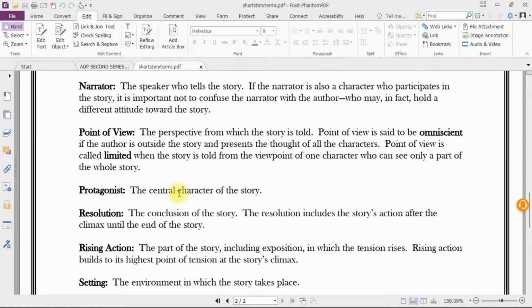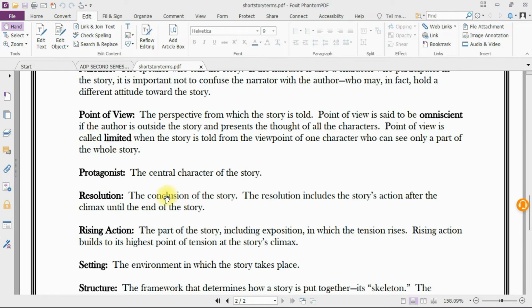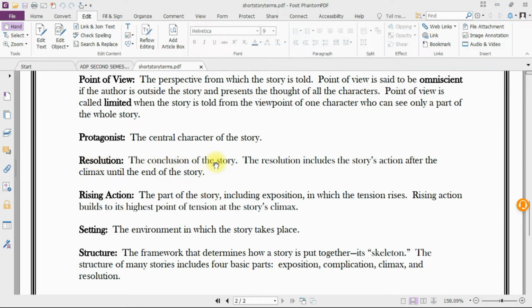Protagonist: the central character of the story. Resolution: the conclusion of the story. The resolution includes the story's action after the climax until the end of the story. Rising action: the part of the story, including exposition, in which the tension rises. Rising action builds to its highest point of tension at the story's climax.